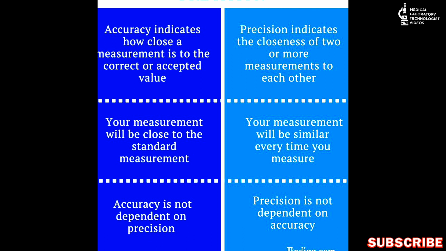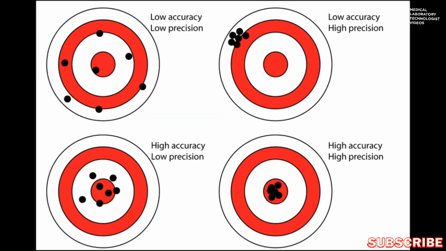So to check the accuracy of the machine and the external QC we will focus on accuracy, and to check the internal QC we will focus on precision.